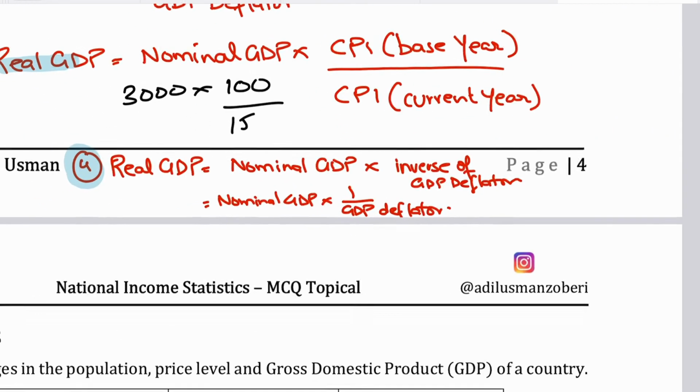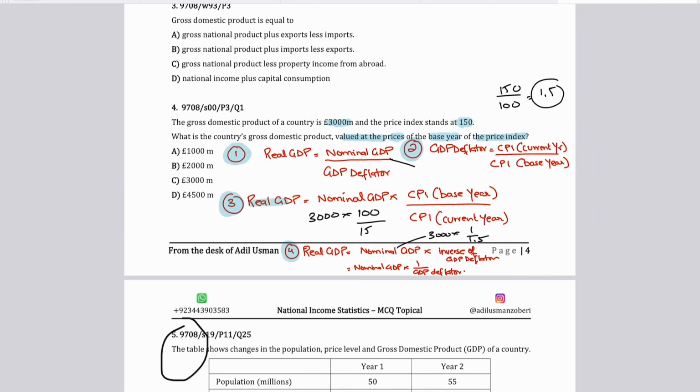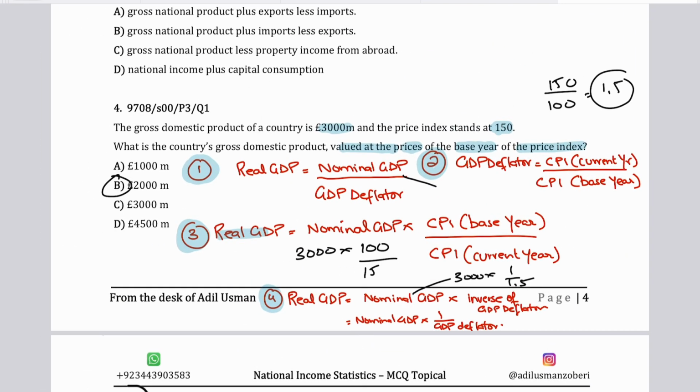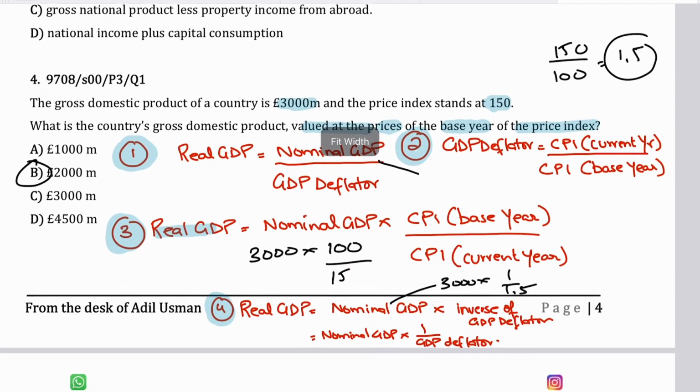And so real GDP equals nominal GDP times the inverse of the deflator. So nominal GDP is 3000 multiplied by the inverse of the deflator, that is 1 upon 1.5. If you input these values, the answer would be 2000. So 2000 is the correct answer, which is your country's gross domestic product valued at the prices of the base year of the price index. It simply means they're asking you to calculate your real GDP, deducting the effect of inflation, right? So that makes B, 2000 million, the correct answer.